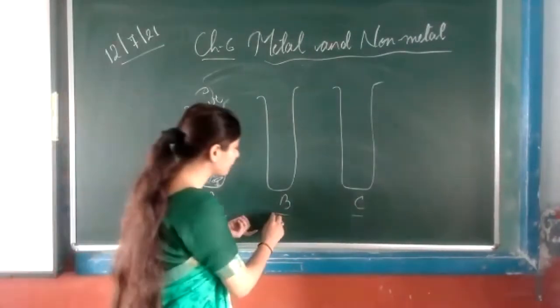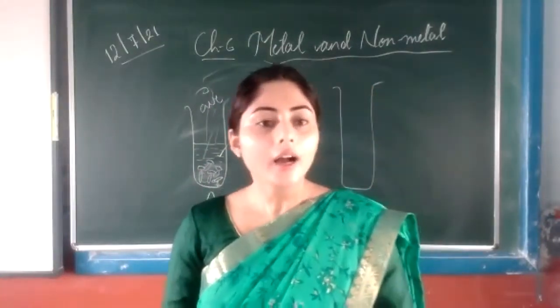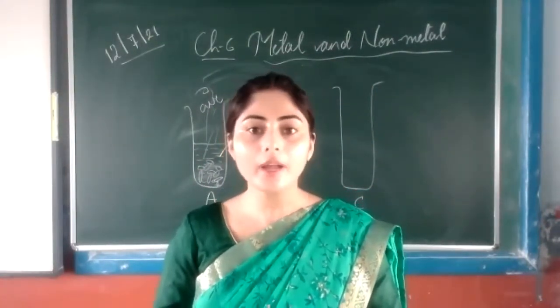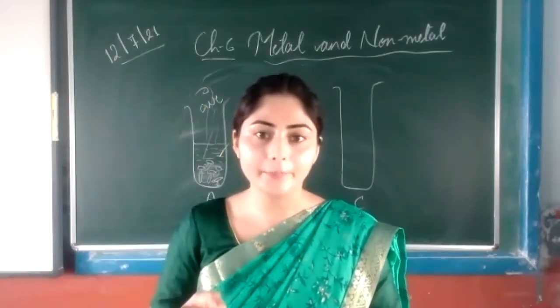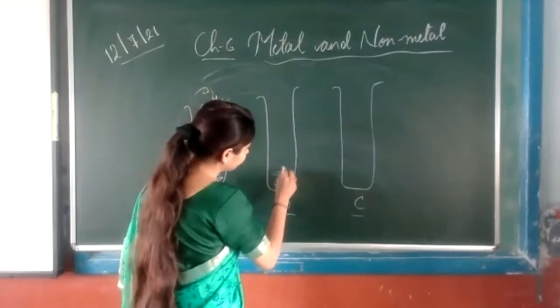Now come to test tube B. What we have to do is this. In test tube B, we can add water, but we have to add a drop of oil in it. Listen how we can do it. Take an iron nail in it also.